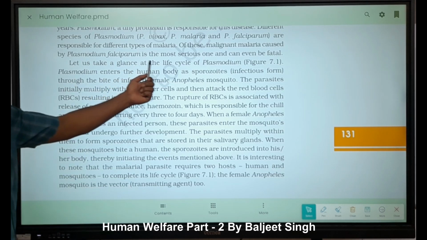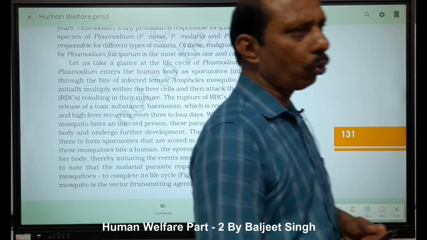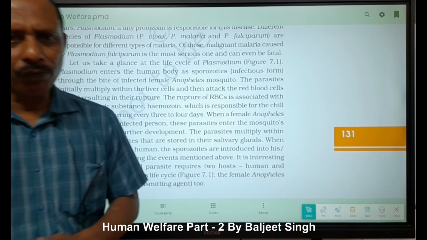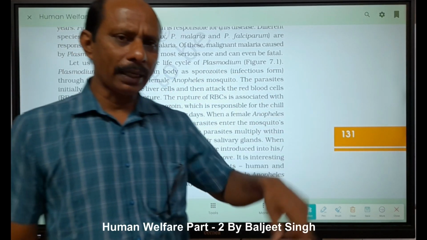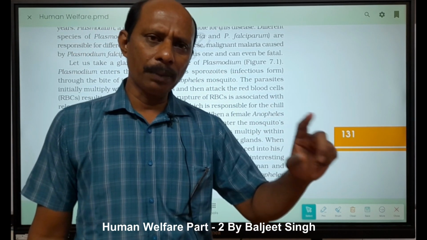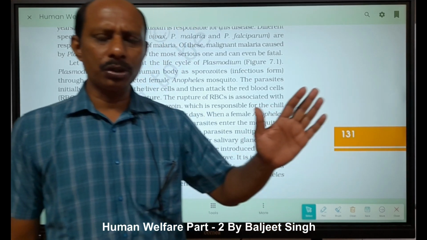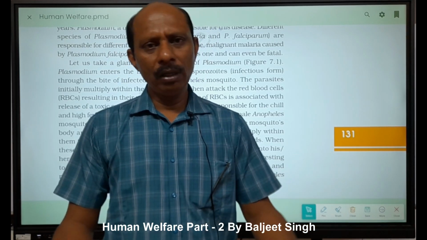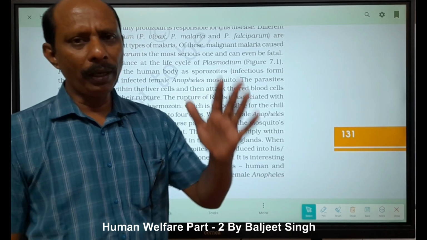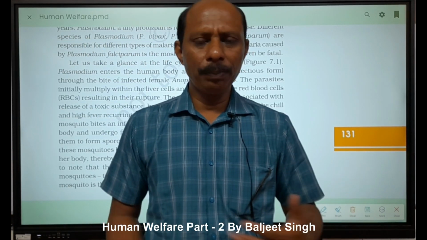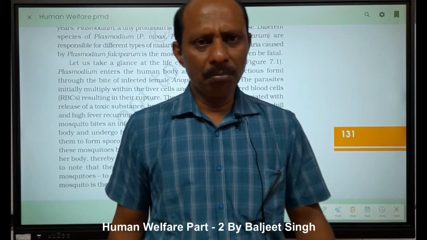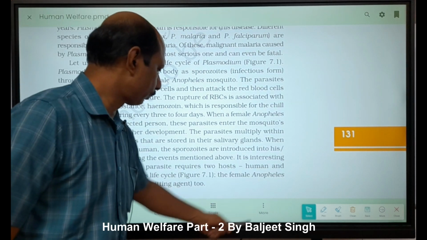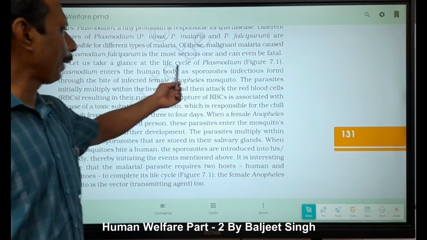Let us take a glance at the life cycle of Plasmodium. Plasmodium has 2 hosts. One is human, another one is mosquito, right? Its life cycle is completed in 2 hosts. If we remove one host, this life cycle cannot be completed, and that means we eradicate this one. We have only one option: either we remove human or we remove the mosquito. Simply, we are human, so we should remove the mosquito.